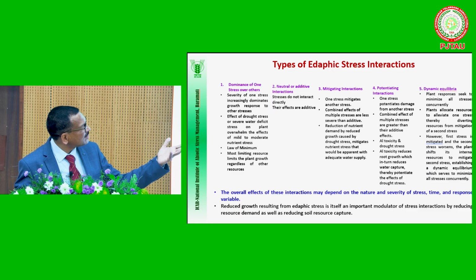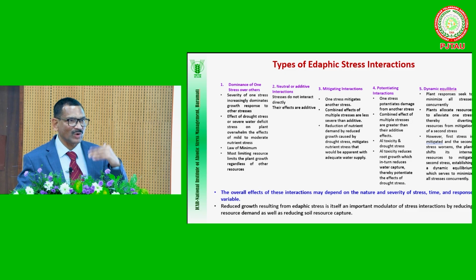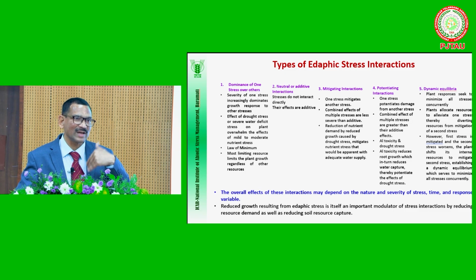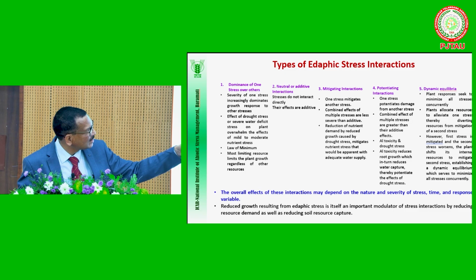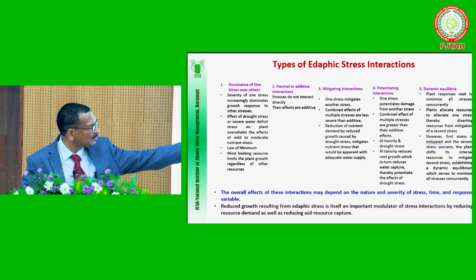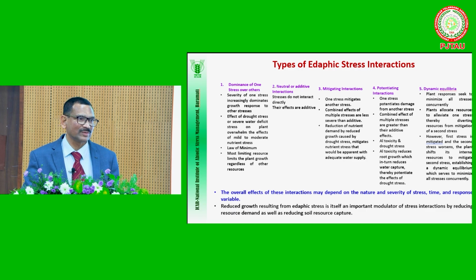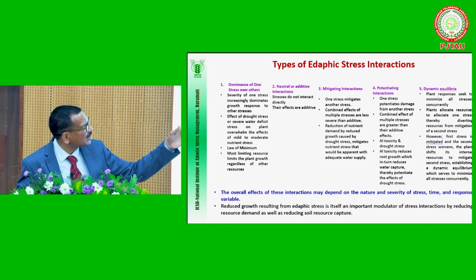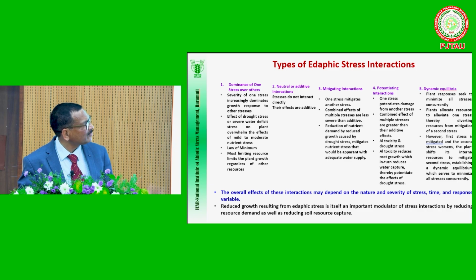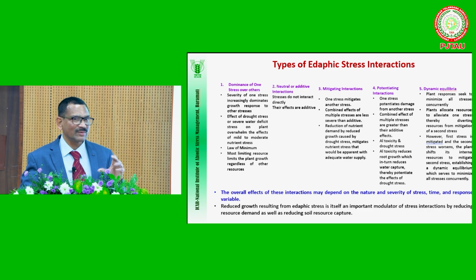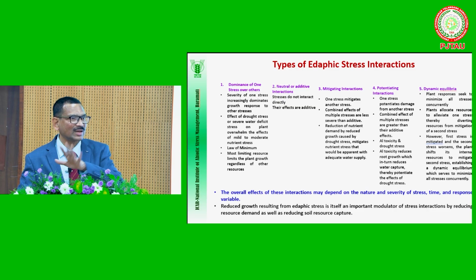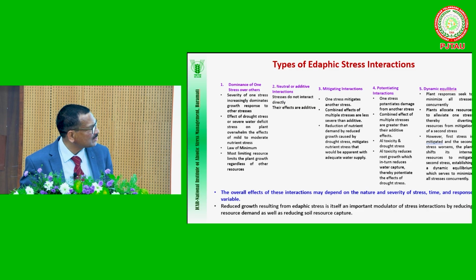And in potentiating interaction, the presence of one stress potentiates, meaning enhances, the adverse effect of the other stress. For example, I already told you that aluminum toxicity increases water stress. Even when water is available, because root growth is affected, the roots cannot capture that much water. And then dynamic equilibrium: very rarely, when two stresses are there, the plant first adjusts to one stress, it is mitigated, and then it takes care of the other stress. But that situation is very, very rare.